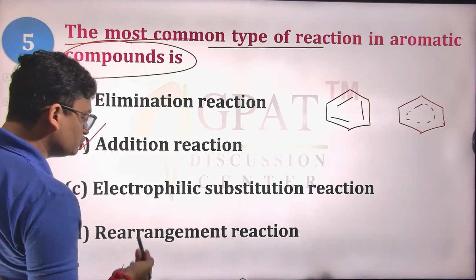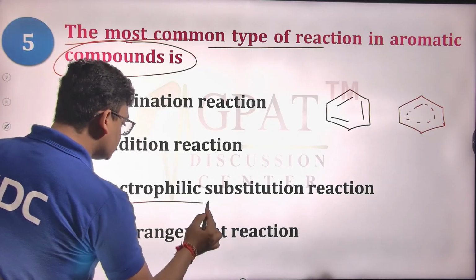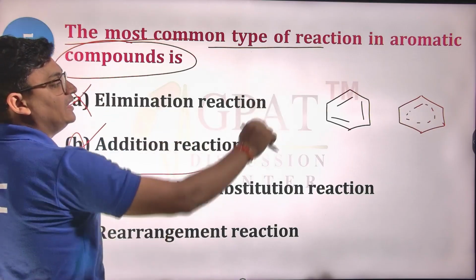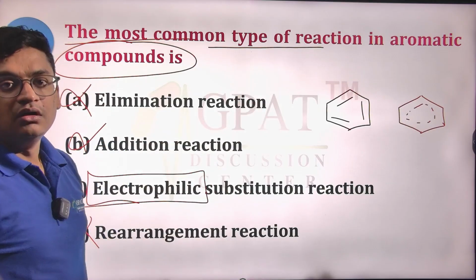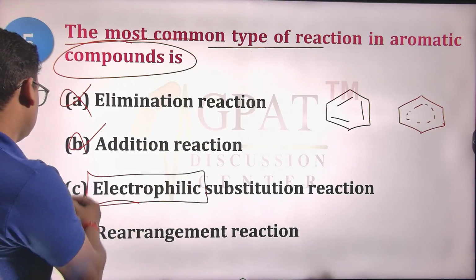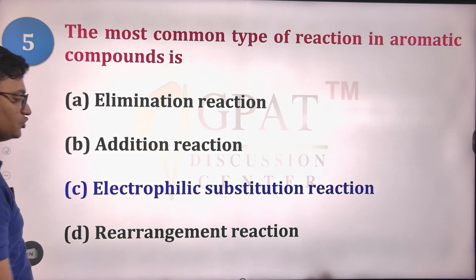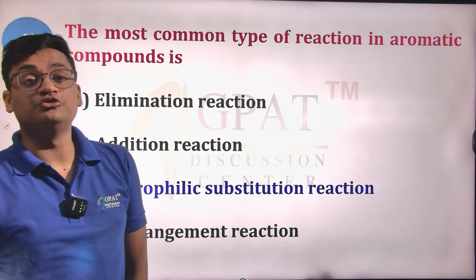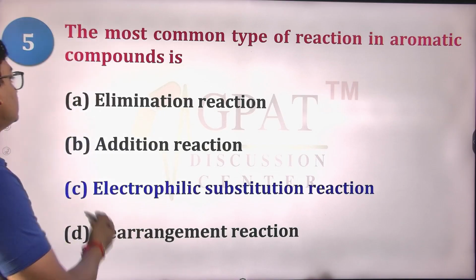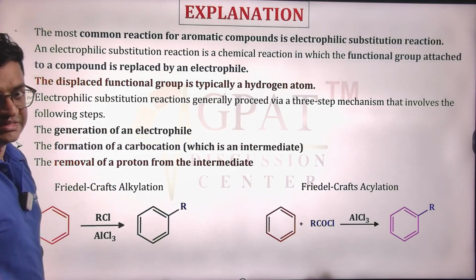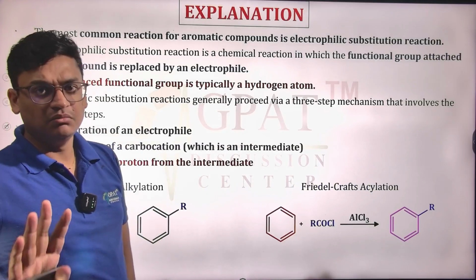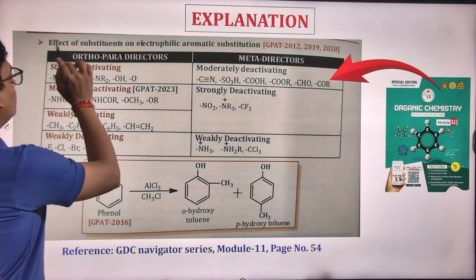So this will not have elimination or addition reactions. We will have substitution reactions, in which an electrophile attacks the benzene for substitution. So electrophilic aromatic substitution reactions are the reactions seen in benzene, or aromatic compounds, the majority of the time.